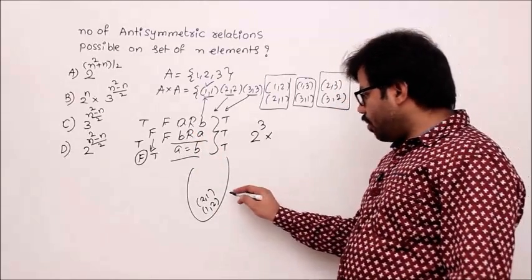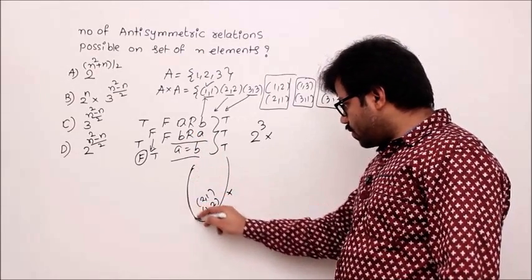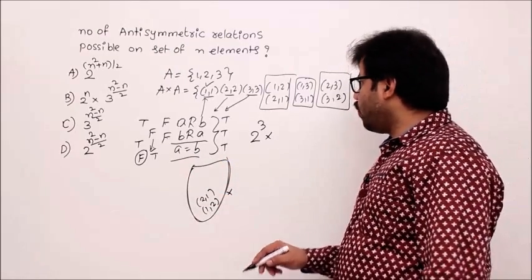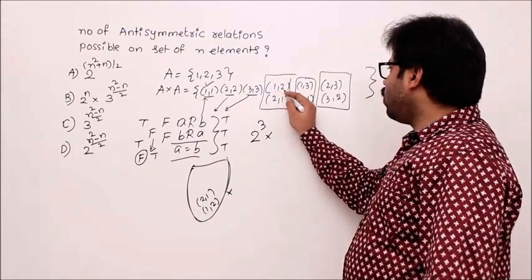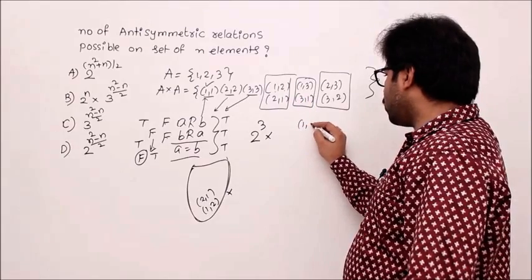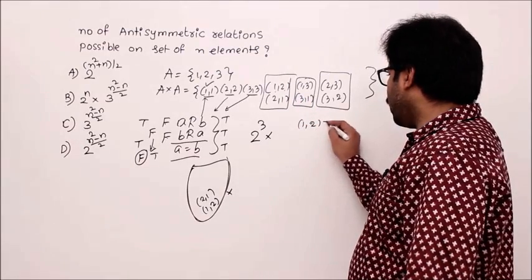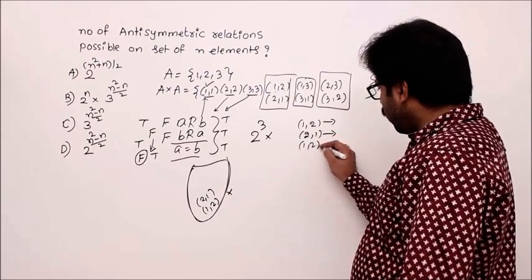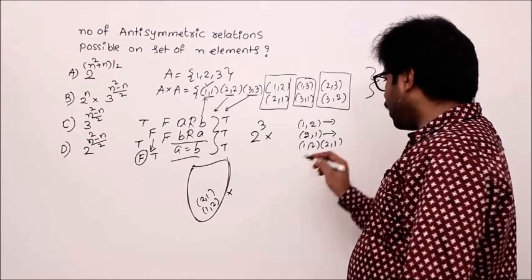Okay, so remember this one. I can always show this kind of structure whenever a relation is not antisymmetric. Now this pair, 1 2 and 2 1, generally will have 4 options. What are they? One is only 1 2, second one only 2 1, third one 1 2 and 2 1 together, fourth one nothing.